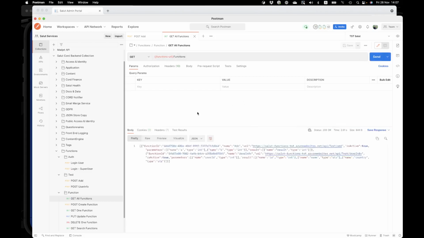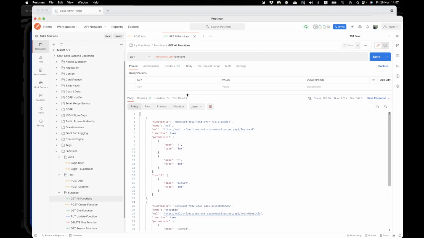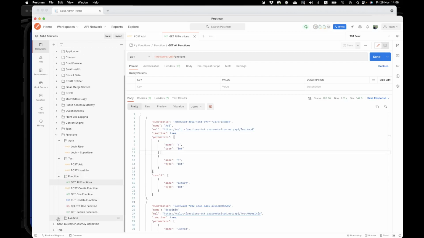I've already prepared some function, and here is the description. So we have function add. This function has URI, API, test add. Then this function has two parameters, parameter A, which is integer, and parameter B, which is integer. And then this function has a result, which is also integer. Cool. It means that we can try to invoke this add function using that URI with the proposed parameters. Let me try to execute this one.